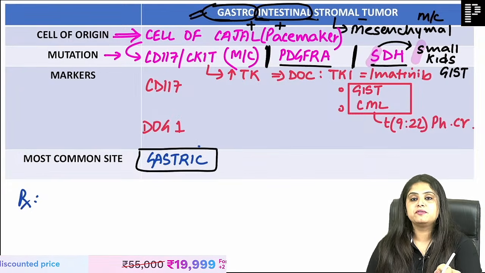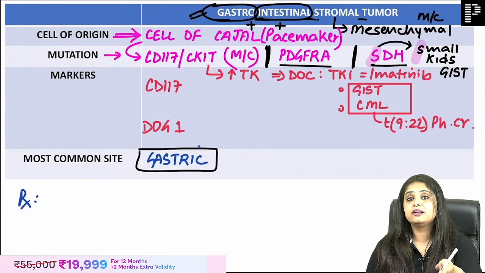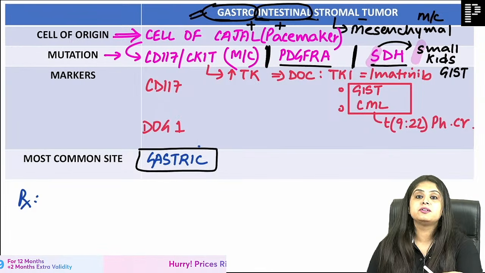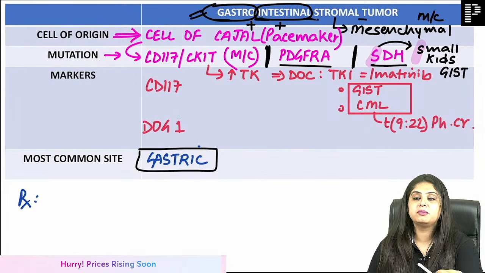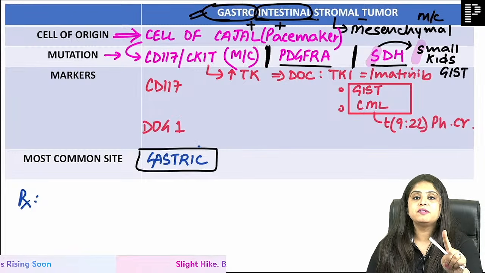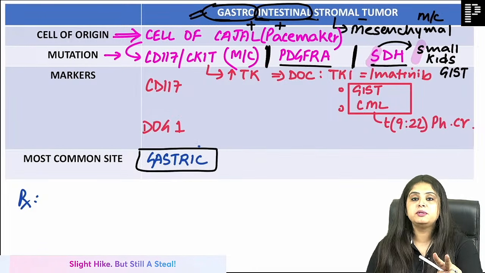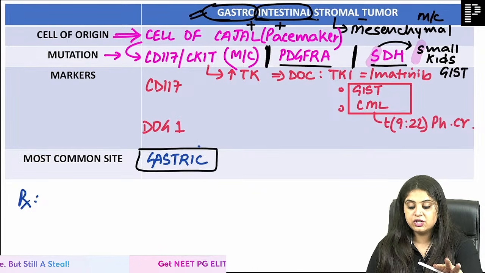It is more of rapid revision nowadays, which you guys are relying on, and that is why I've added it in the recent rapid revision also, so that in case you're not seeing the main videos, then you get it over there. Number 1, CKIT or CD117. Second is PDGFRA. Third is SDH.